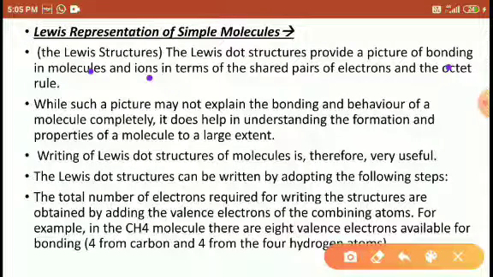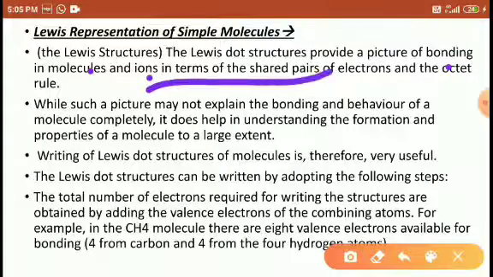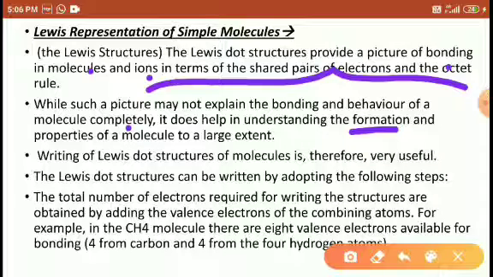But such a picture, the formation of the hydrogen molecule, the chlorine molecule, or sodium chloride, does not explain the behavior of the molecule completely. It cannot explain the behavior of molecules. It just helps for understanding how the molecules are formed and why molecules form the bond. That is all it explains.